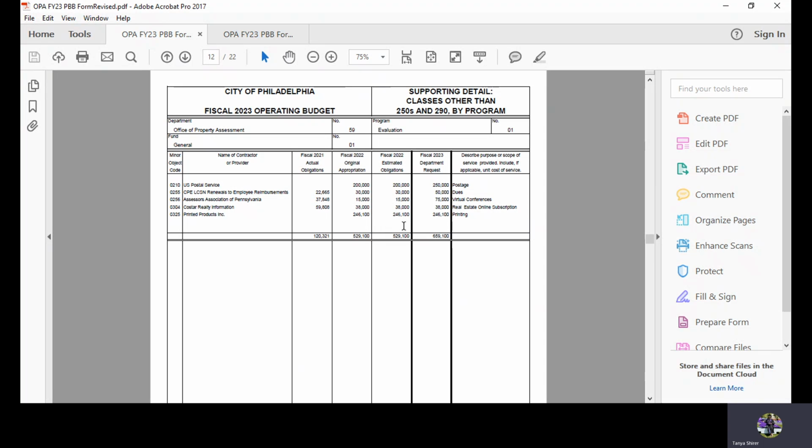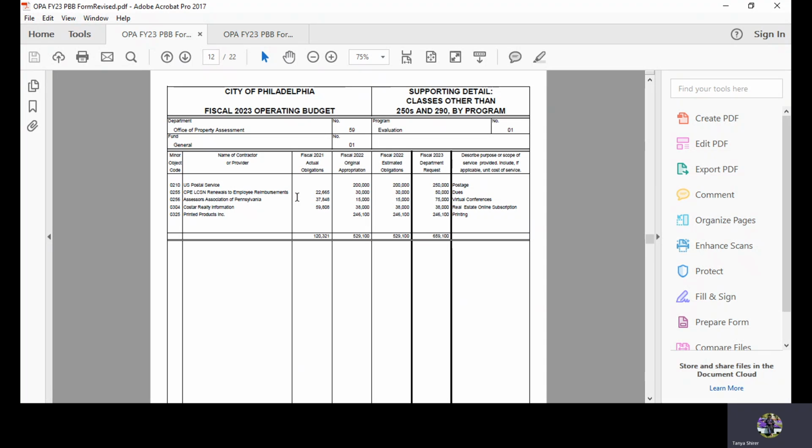Estimated obligations for fiscal 22 as a result of target budget and or mid-year ordinance changes of $246,100, and the department's fiscal 23 departmental request of, again, $246,100 in the scope of service, which is printing. That is it for this particular program.